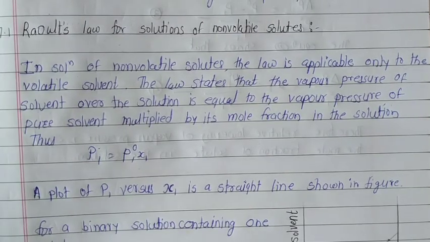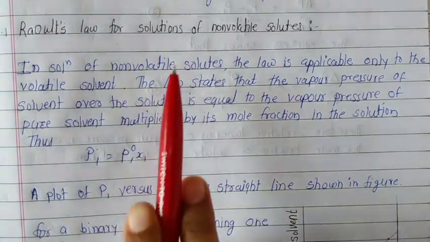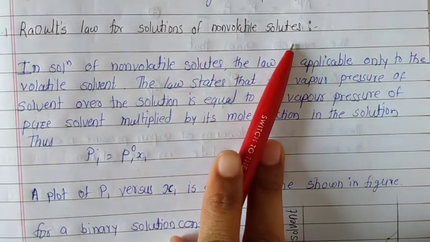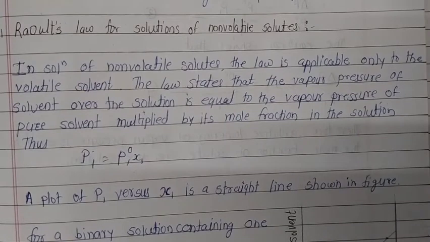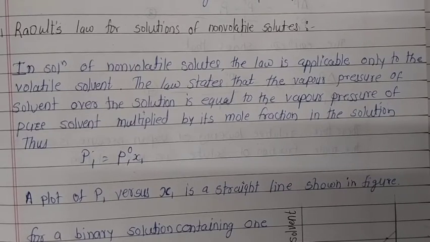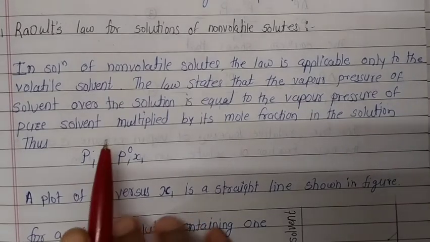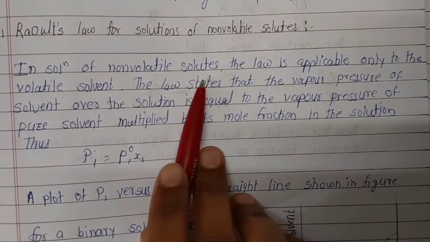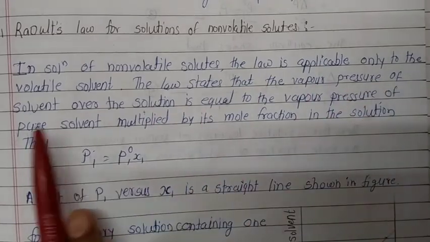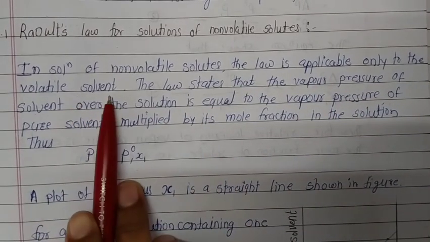Now, the next point is Raoult's law for solutions of non-volatile solute. As we saw earlier, Raoult's law expresses the quantitative relationship between the vapor pressure of solution and the vapor pressure of solvent. In solutions of non-volatile solutes, the law is applicable only to the volatile solvent.